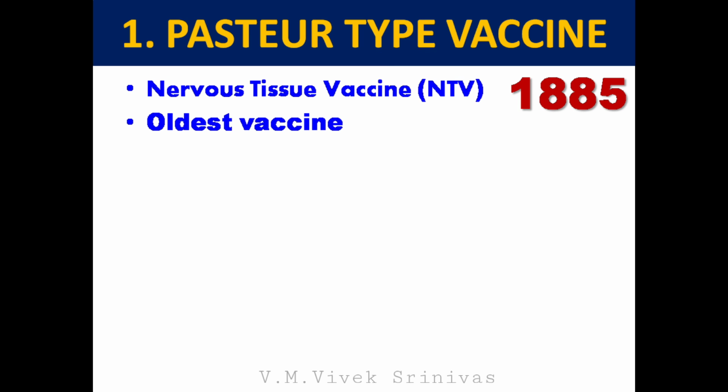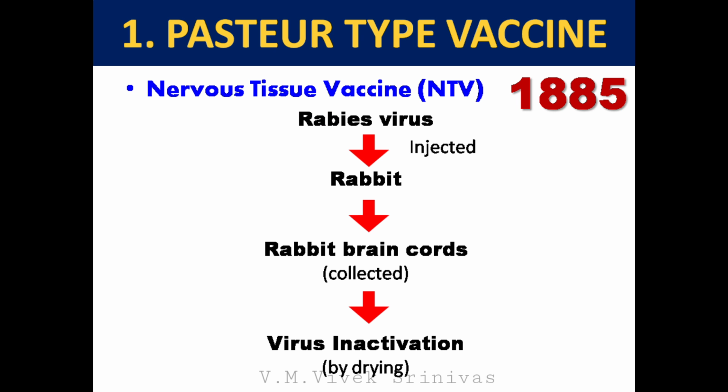Pasteur-type vaccine. This is a nervous tissue vaccine, the oldest vaccine. Developed by Louis Pasteur in 1885. Not in use at present. Here the fixed virus was injected into the rabbit. Then, the rabbit brain cords are collected and dried. Here the virus inactivation was done by drying the nerve tissues.